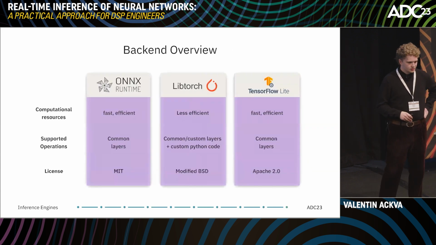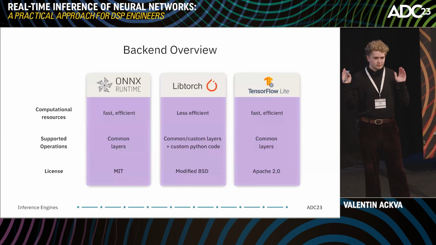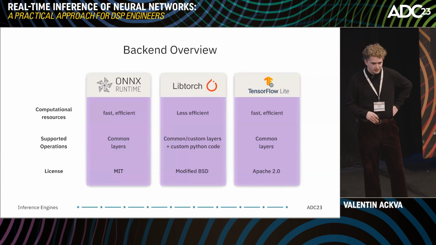So, what's the takeaway of this chapter? If you have custom layers written in Python, LibTorch is an obvious choice, but if you prefer inference speed, you should rather use ONNX or TensorFlow-lite. To mention, most common layers used in the audio domain are covered by all of these engines. And also note, they all come with a license you can use in commercial products.